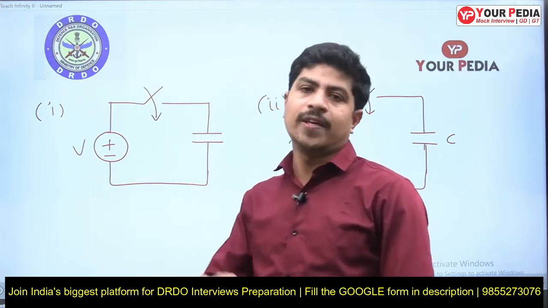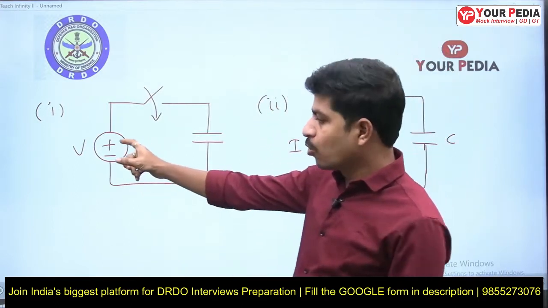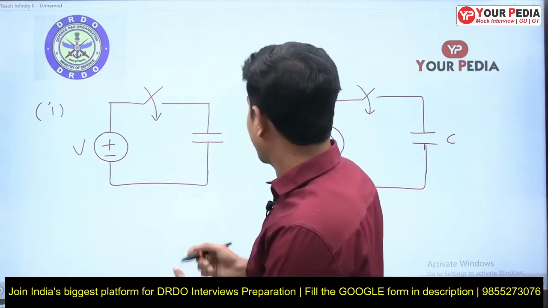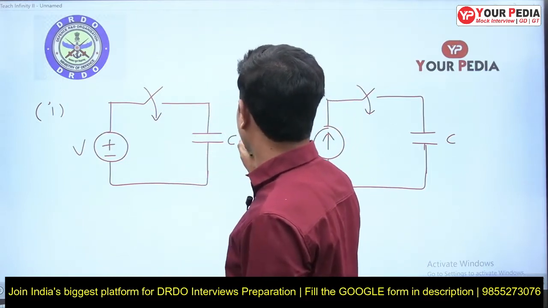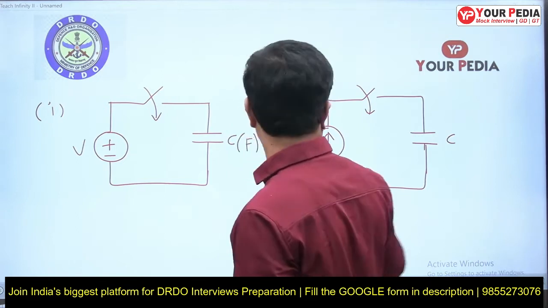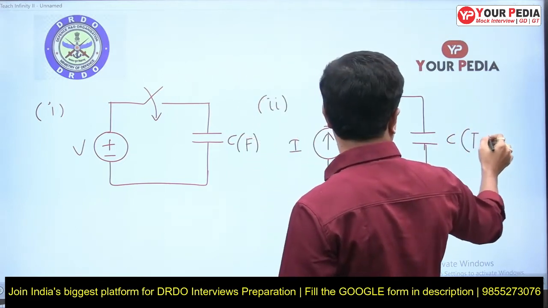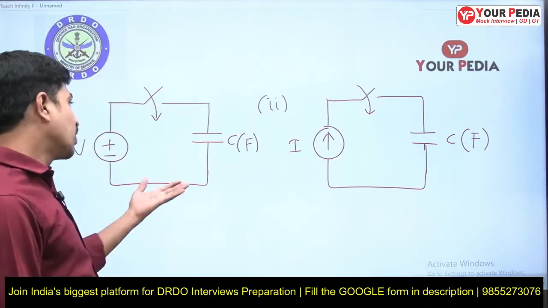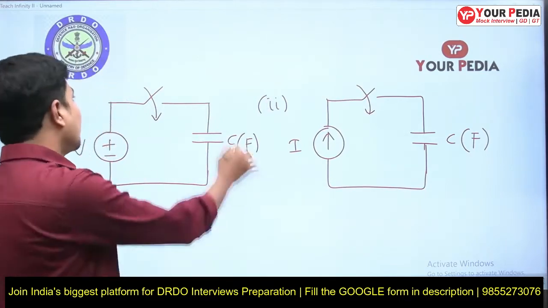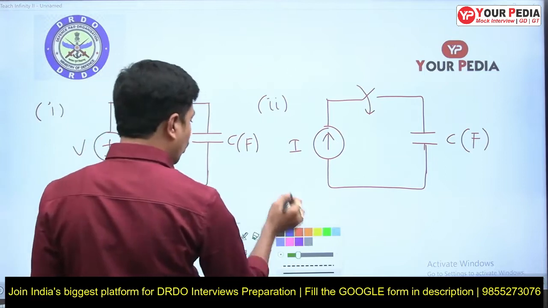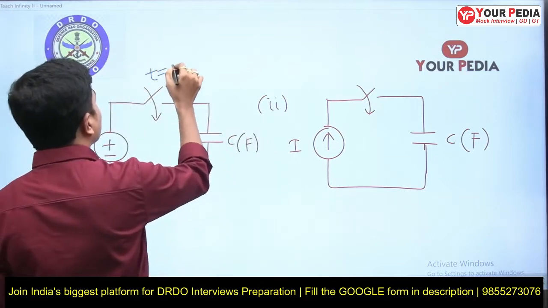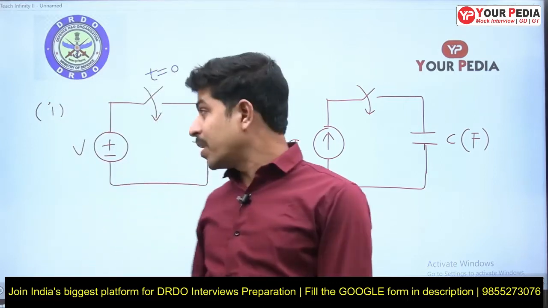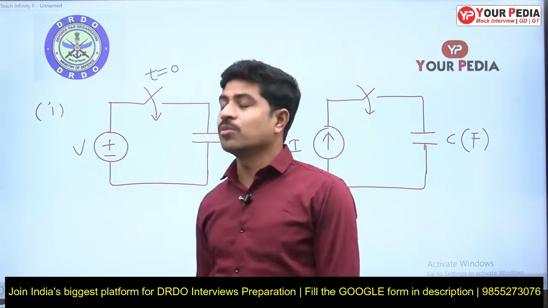What is the question here? There is a DC voltage source. This is the DC voltage source. There is a capacitor, whose units are in farads. And there is one more capacitor, one more circuit. This is the second circuit. Now the interviewer will give this circuit to you, and he says that the switch got closed at t equal to 0 and the initial conditions of the capacitor are 0.